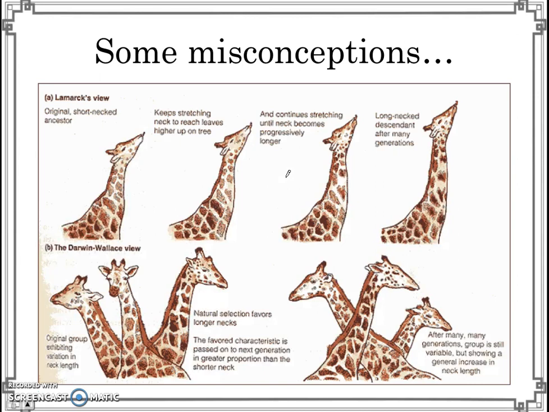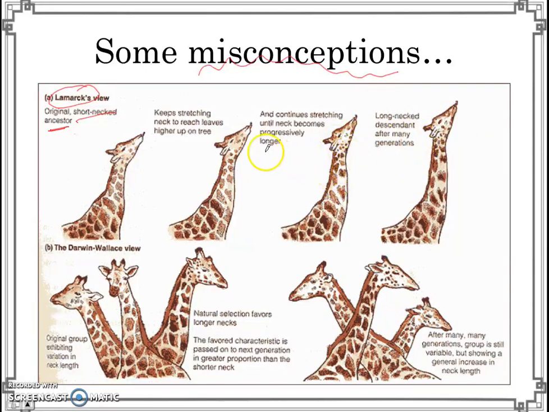Now, there is one important misconception that I need to highlight, and there's some history behind it. So, back in Darwin's time, there was another scientist called Lamarck. And both Darwin and Lamarck were trying to figure out how the giraffe got this long neck. So Lamarck's view is that originally there's some short-necked ancestor. So giraffes used to have short necks. And Lamarck's view is that because the trees are very tall, this short-necked ancestor will stretch its neck, and will continue to stretch its neck until the neck becomes very, very long. And over time, due to stretching of the ancestor's neck, the neck of the giraffe will become longer.